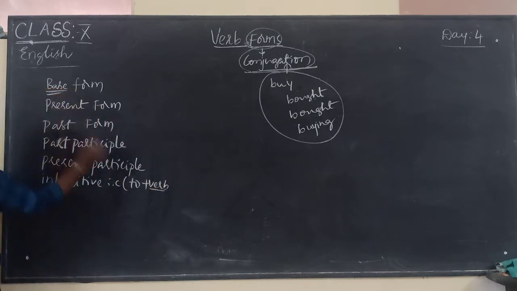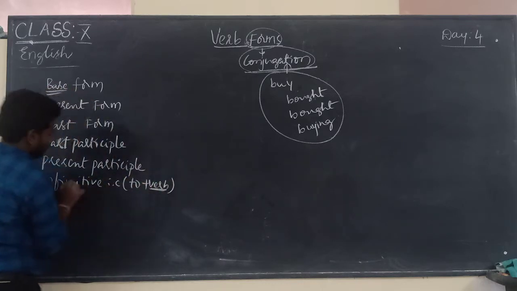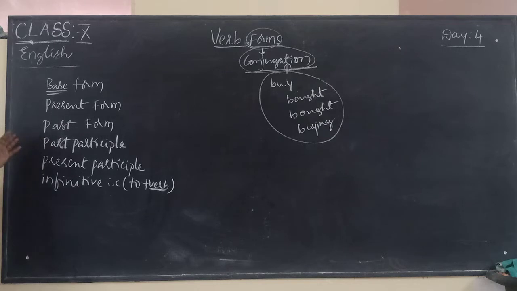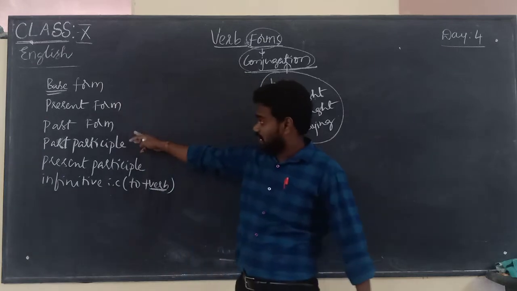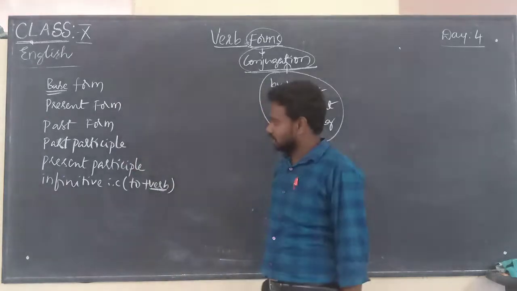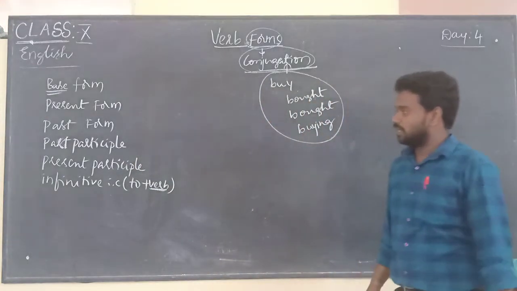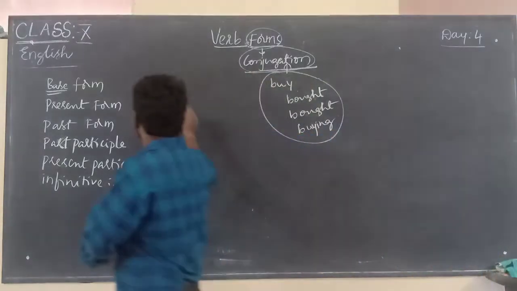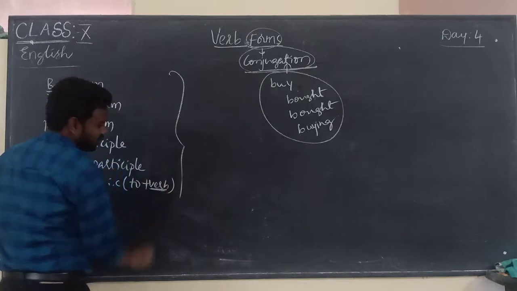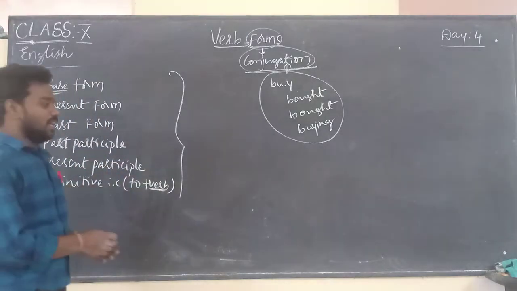To plus base form is called the infinitive form. So in this session, you are going to learn base form, present form, past form of a verb, past participle, present participle, and infinitive.